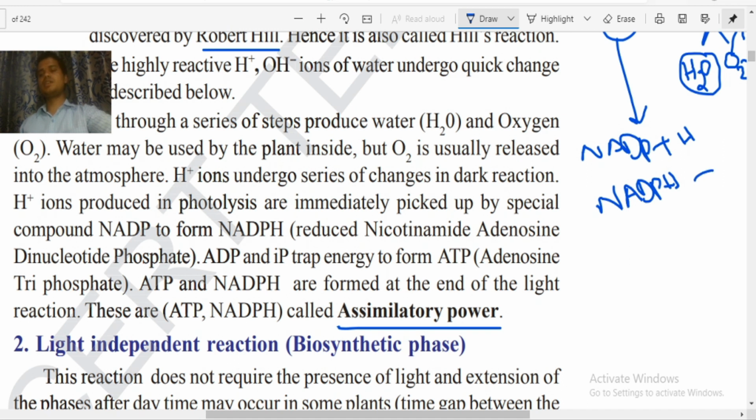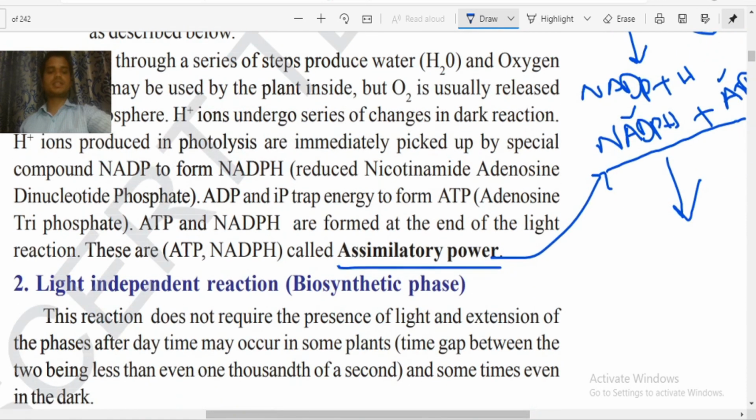Not only is NADPH produced, another element called ATP is also produced. NADPH and ATP both are called assimilatory powers. So at the end of the light reaction, we have two substances, NADPH and ATP, and they will go to the next stage called the dark reaction.